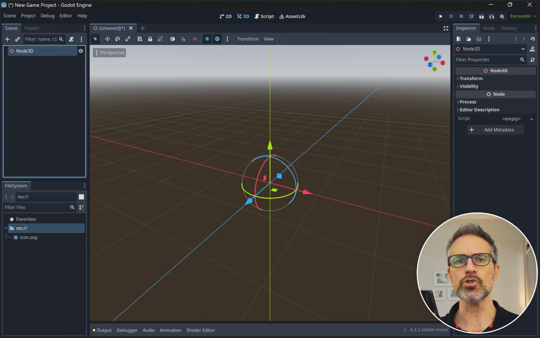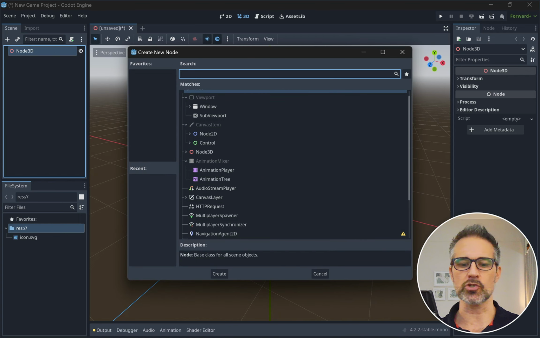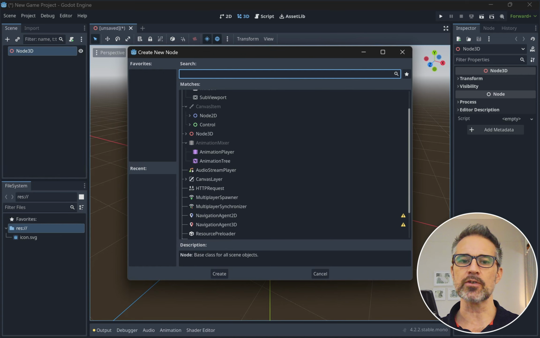The parallel from Unity is that when we typically think in Unity, a scene is divided up into different game objects, and each of those game objects has one or more components or MonoBehaviours in Unity. In Godot, we have something kind of similar. We have the scene here. Each scene is broken up into nodes. We have exactly one parent node. I can't have a sibling, let's say, to this Node3D, but I can add children. So to add children, you can right-click and choose Add Child Node or Control-A. So let's say as I'm building a scene here, I'm just going to hit Control-A, and then it lets me choose all these different built-in types.